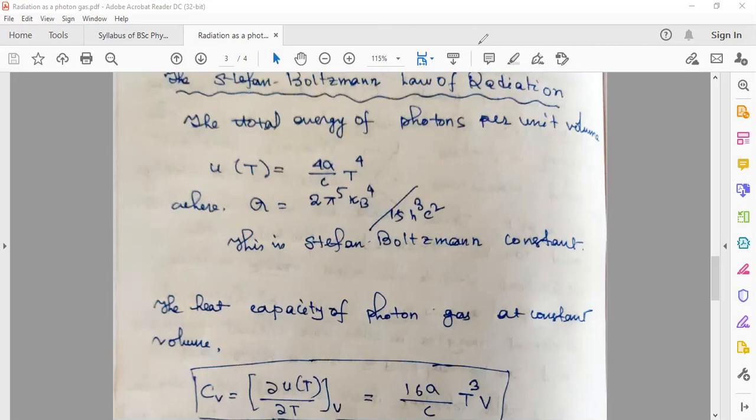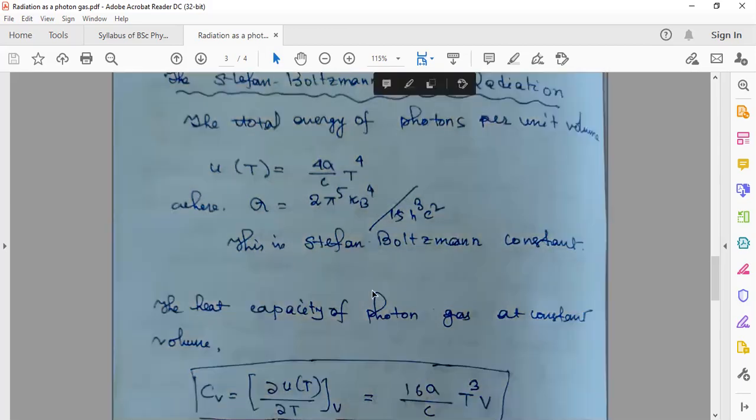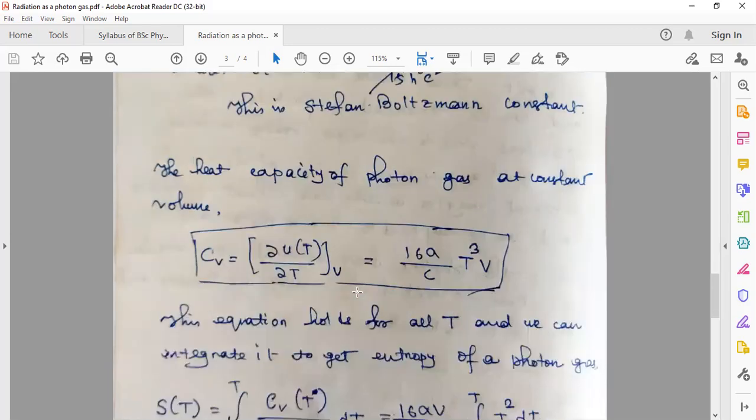Next thing is, U(T) is the total energy of this radiation per unit volume, equal to sigma over c times T to the power 4. So what is sigma? Sigma is called the Stefan-Boltzmann constant, and its value is 2 pi to the power 5 k_B to the power 4, divided by 15 h cubed c squared. So this is the value of sigma, which is called the Stefan-Boltzmann constant.